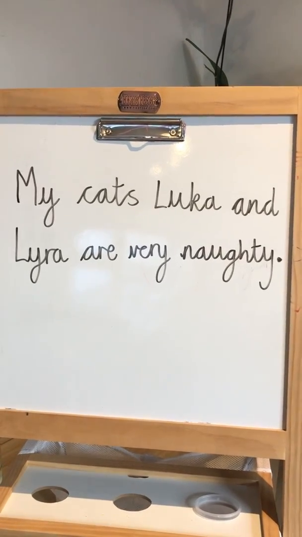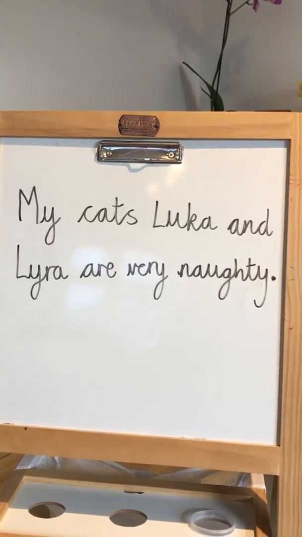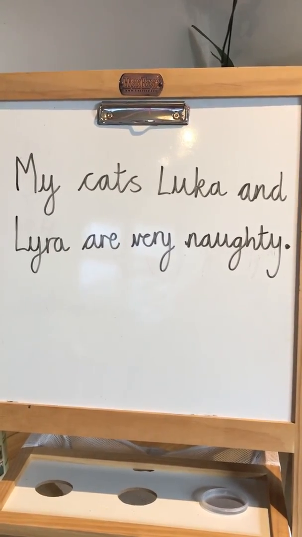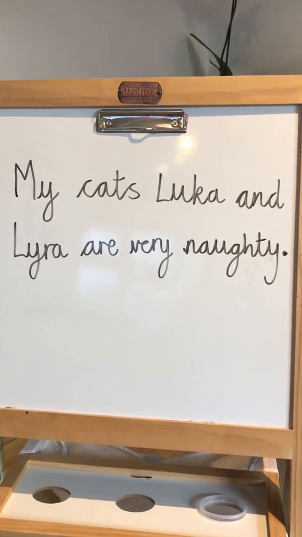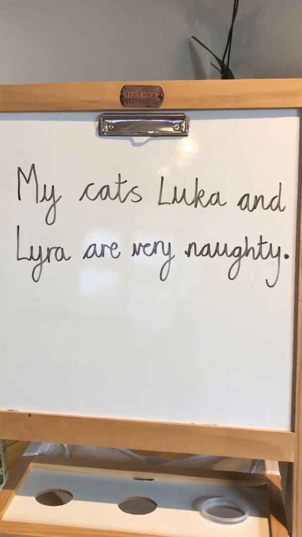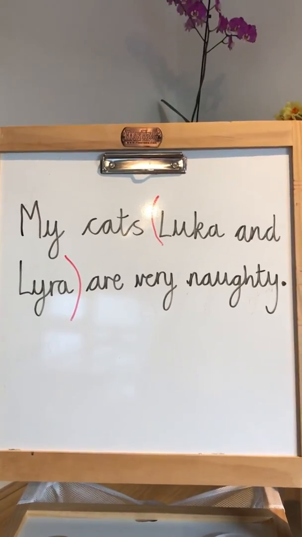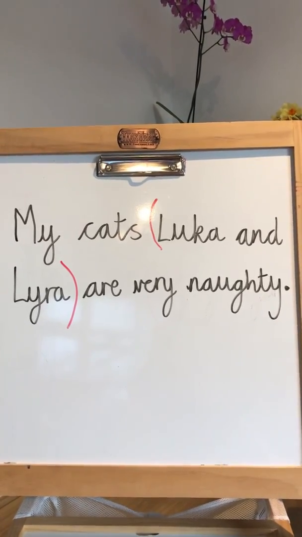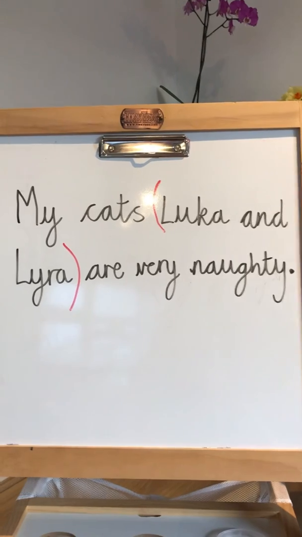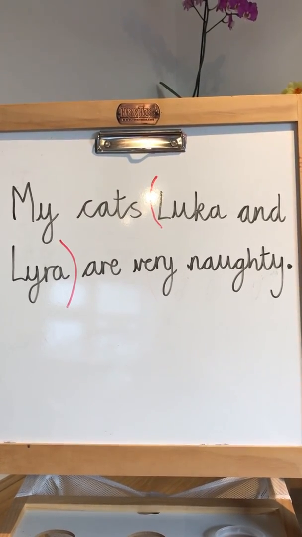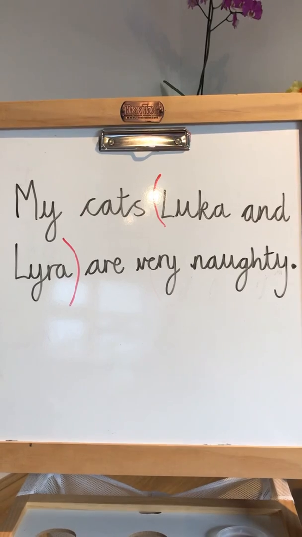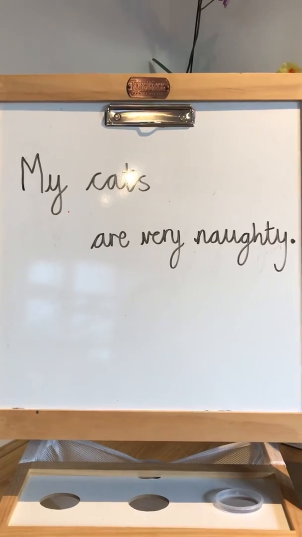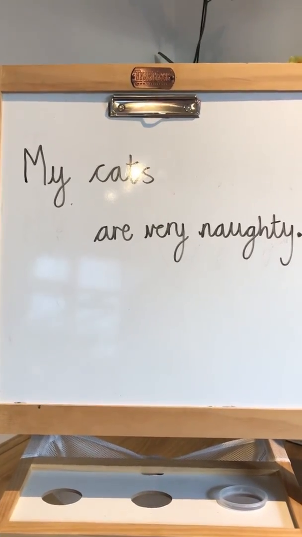Okay, then our next sentence is, my cats, Luca and Lyra, are very naughty. So think about where those brackets would go. Think about what the parenthesis is, the extra information. I've chosen to put the brackets around Luca and Lyra because I think that's extra information about the cats. Now I'm going to check if it still makes sense without the information in the brackets. My cats are very naughty. That makes sense. Therefore, I know that I've used the brackets correctly.